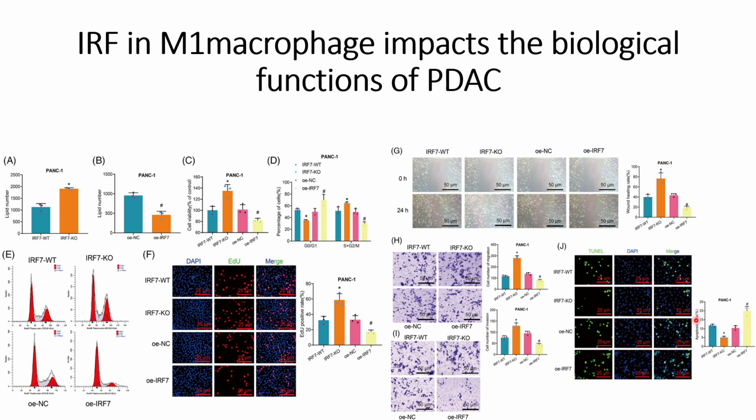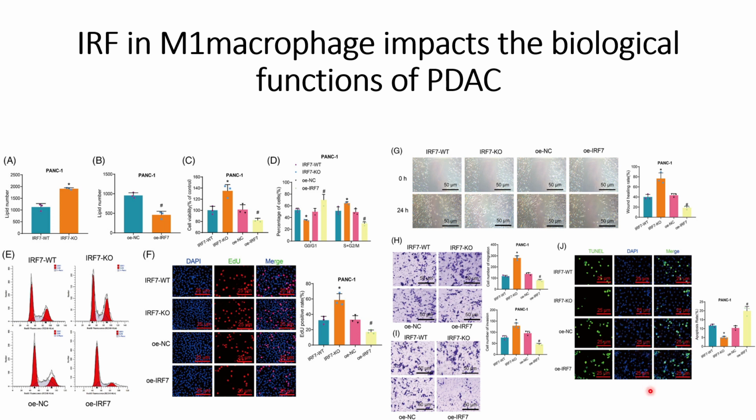Next they checked the apoptosis. The apoptosis results are also in line with their other results: in the case of wild type they see more apoptosis compared to the IRF7 knockout, where they see low apoptosis. And this is also in line with the other studies, where we see that migration, proliferation and invasion properties, and also the lipid metabolism, are higher.